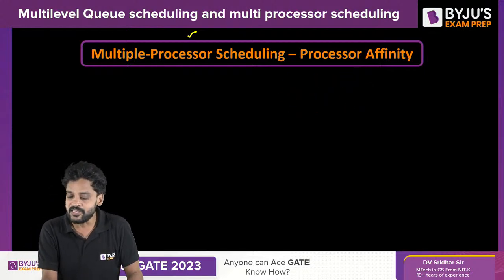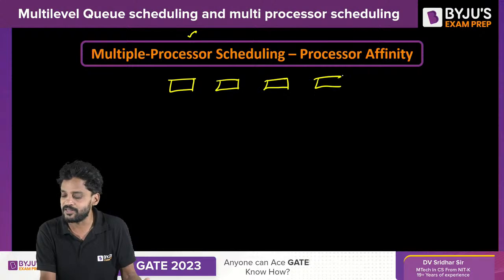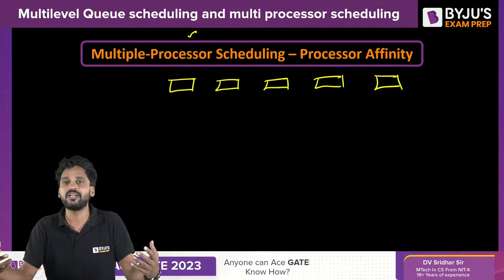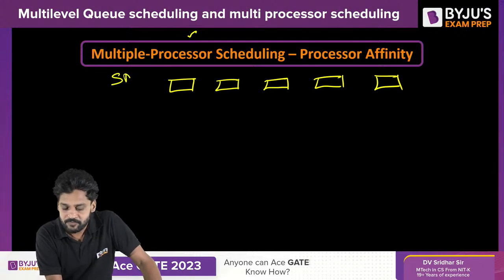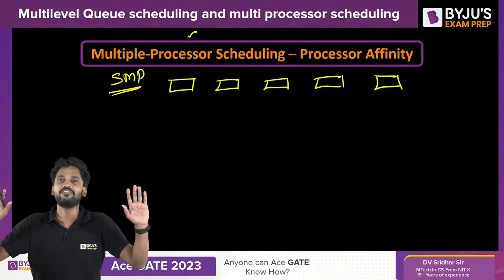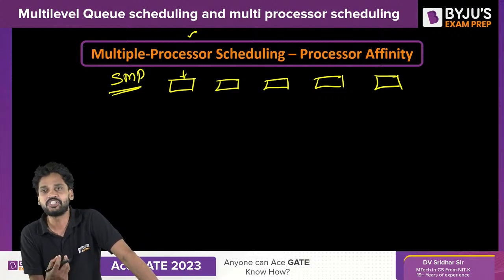How? In the SMP architecture, all are peers. All are clients only. I mean, we can't even say clients, all are individual and independent. Here, let us talk about SMP. In SMP, there are again different challenges for scheduling. Each and every processor should take care of its own scheduling.